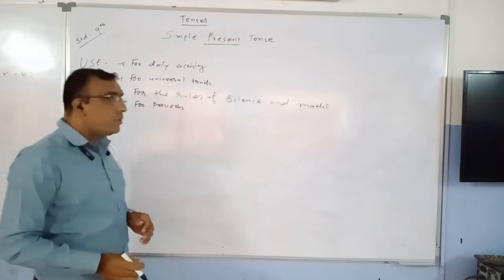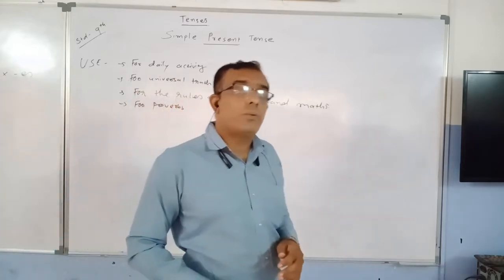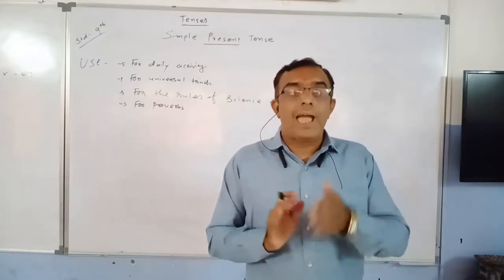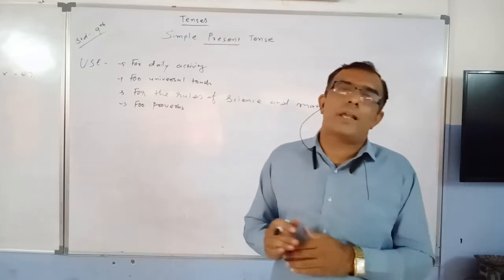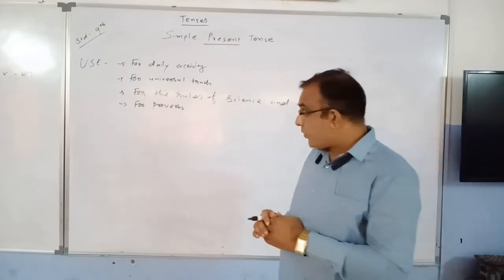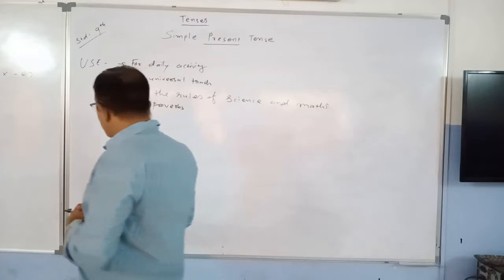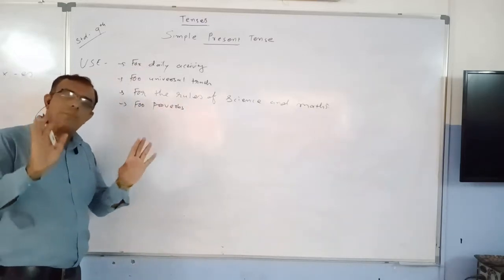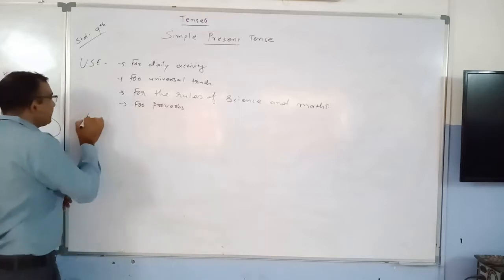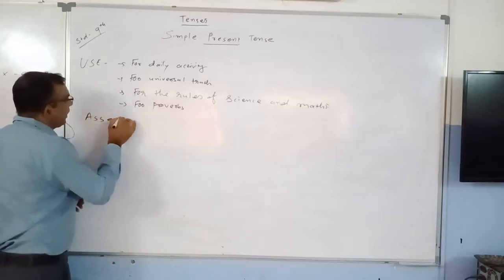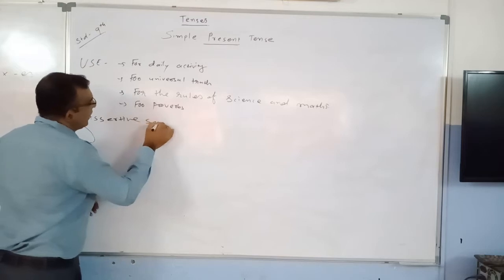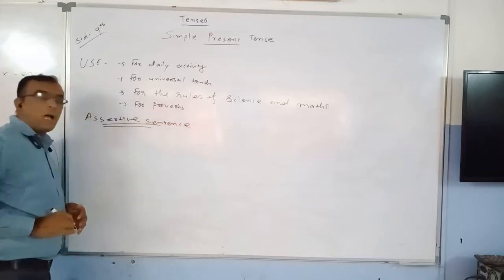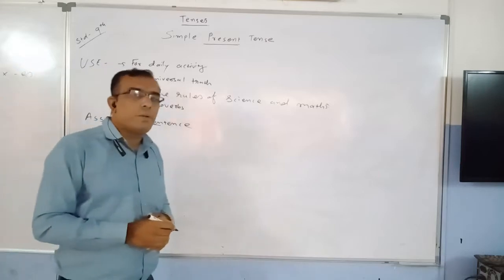After understanding the use of the simple present tense, you have to think about the sentence structure. Every tense has a different kind of sentence structure. So first we will discuss the sentence structure of the assertive sentence of the simple present tense. How can you form your sentence in simple present tense?